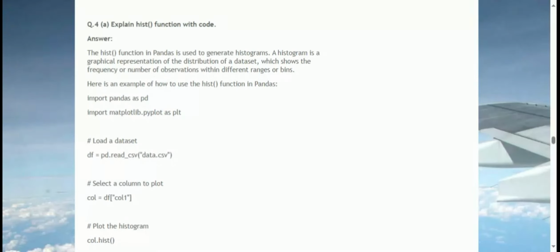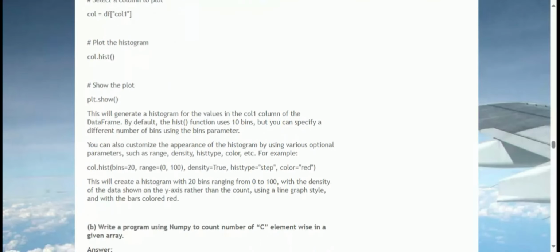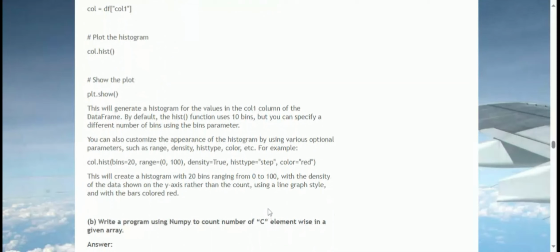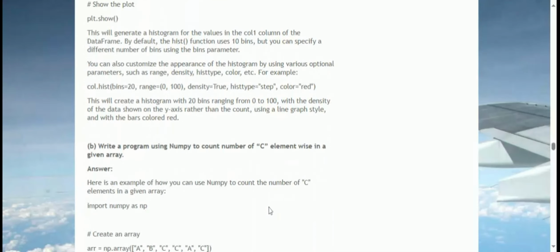By default, the hist function uses 10 bins, but you can specify a different number of bins using the bins parameter. You can also customize the appearance of the histogram by using various optional parameters, such as range, density, histtype, color, etc. For example, kernel.hist(bins=20, range=(0,100), density=True, histtype='step', color='red'). This will create a histogram with 20 bins ranging from 0 to 100, with the density of the data shown on the y-axis rather than the count, using a line graph style, and with the bars colored red.